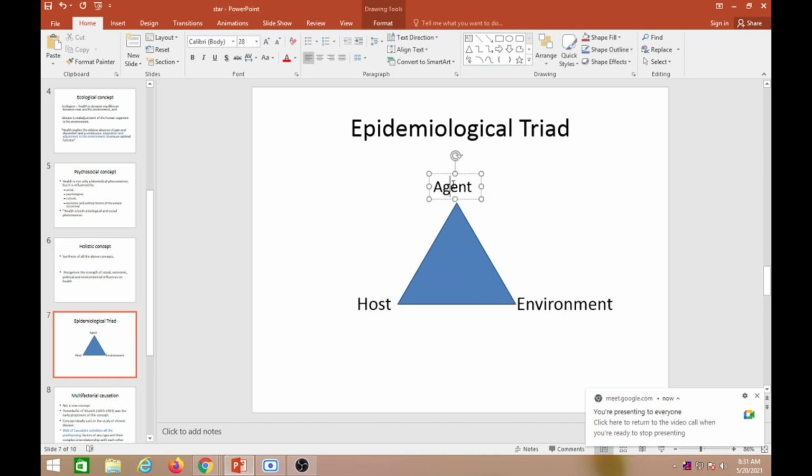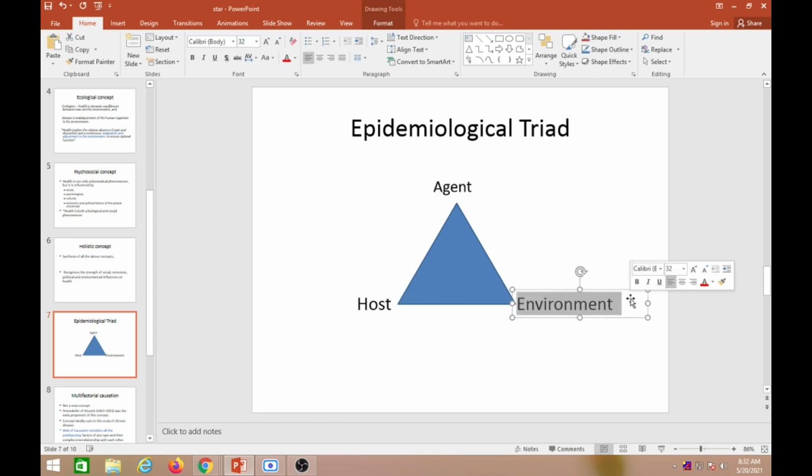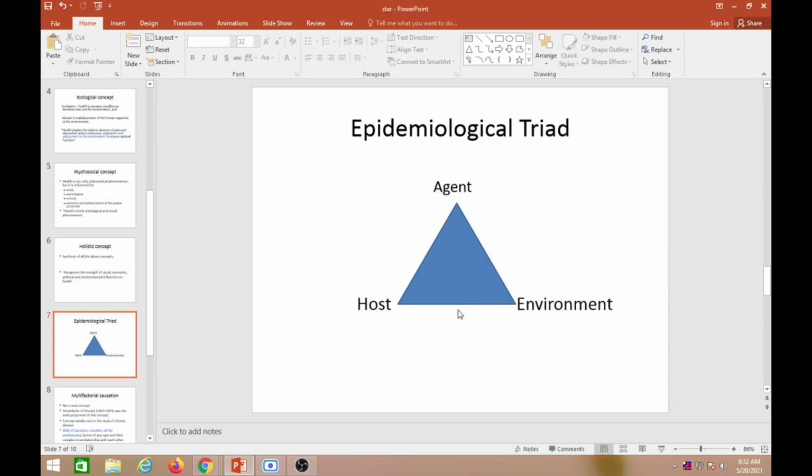Now if you see with the coronavirus, what is the agent? Agent is a coronavirus. Then the host is human being. So in which environment do we get coronavirus disease, COVID-19? So these are the three factors we have to always consider.